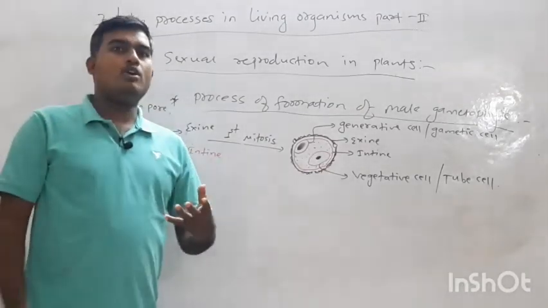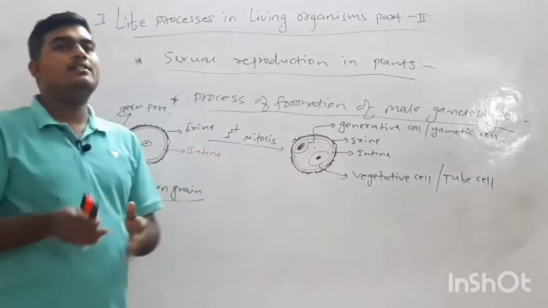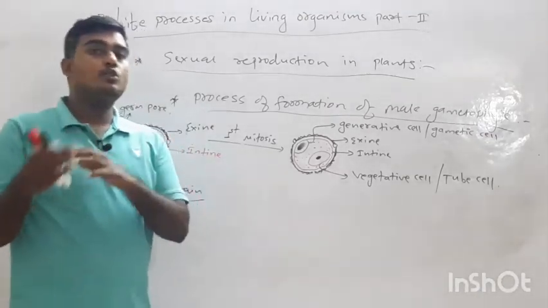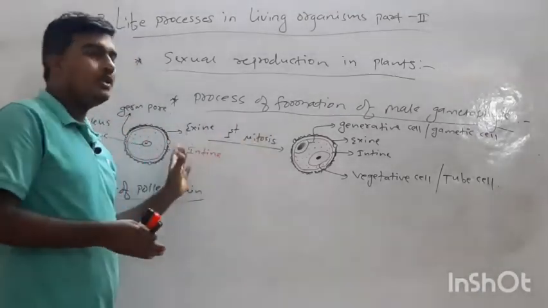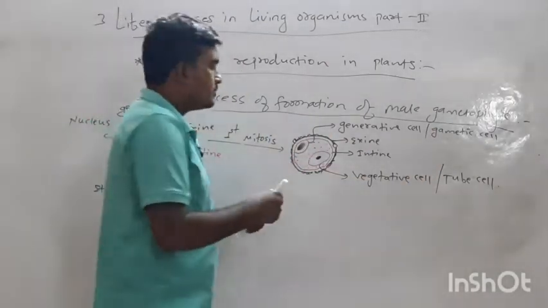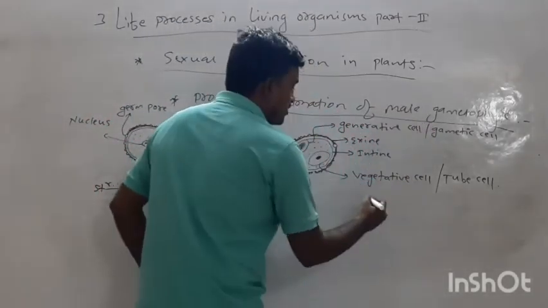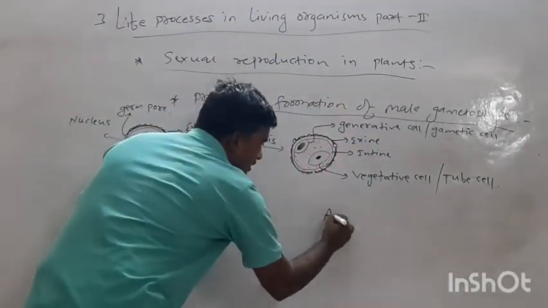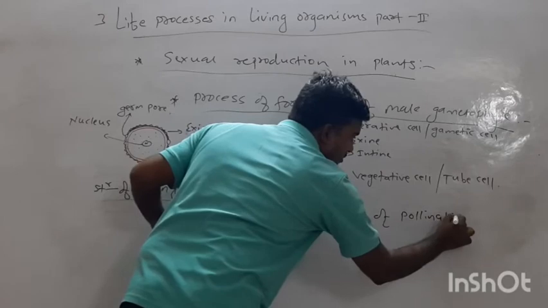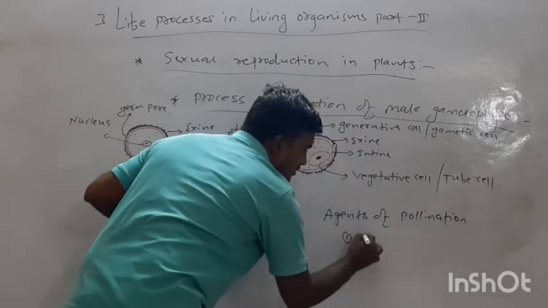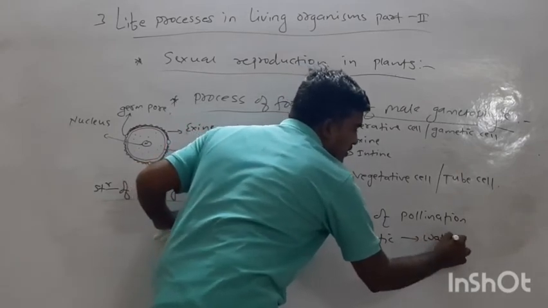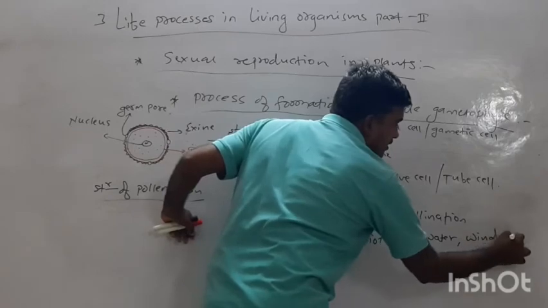Pollination may occur by agents like abiotic agents such as wind and water, and biotic agents are also responsible for carrying pollen grains from the anther to the stigma. We have to know the agents of pollination. How does pollination occur? The first agents are abiotic: water, wind, etc.